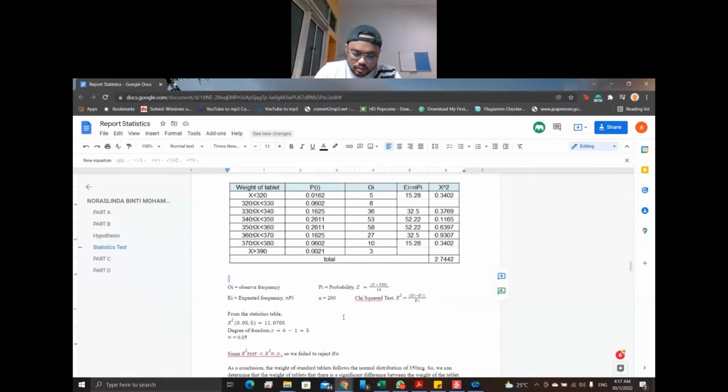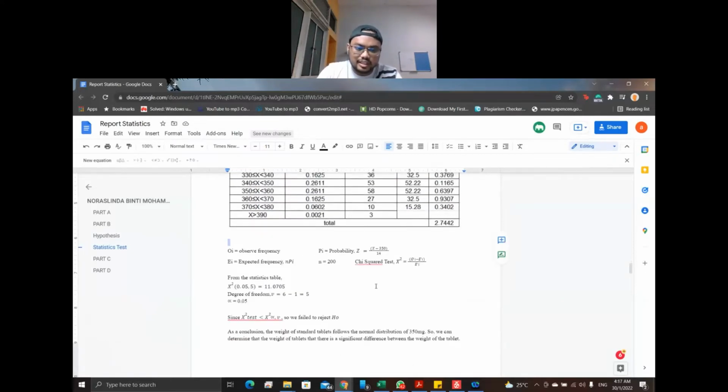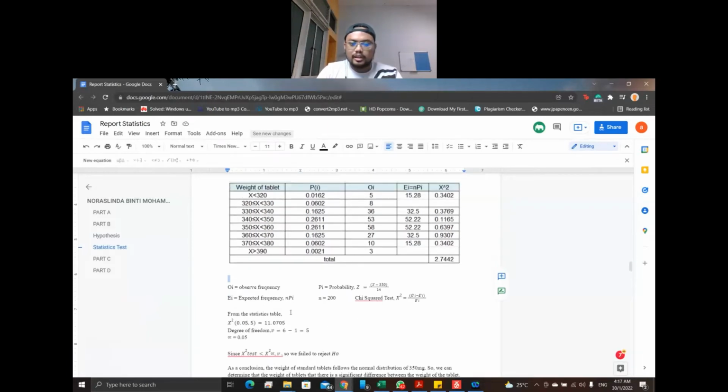Proceeding to the decision. From the statistic table, using the chi-square test, the critical value chi-square at 0.05 alpha and 5 degrees of freedom is equal to 11.0705.